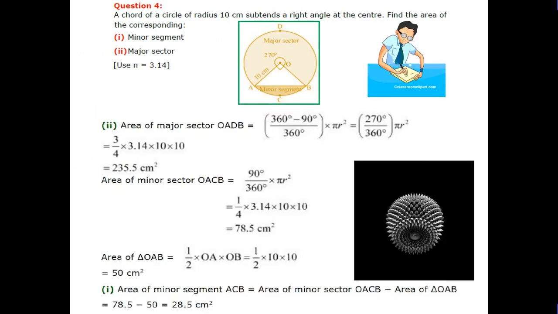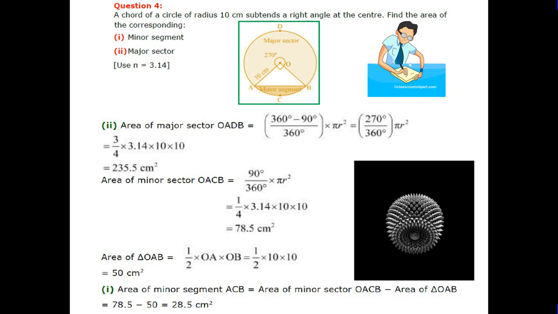Now students, question number 4: a chord of a circle of radius 10 centimeters subtends a right angle at the center. Find the area of the corresponding minor segment and major segment. So area of major sector OADB is equal to 360 minus 90 upon 360 into pi r square. So 270 upon 360 pi r square, that is equal to 235.5 centimeter square.